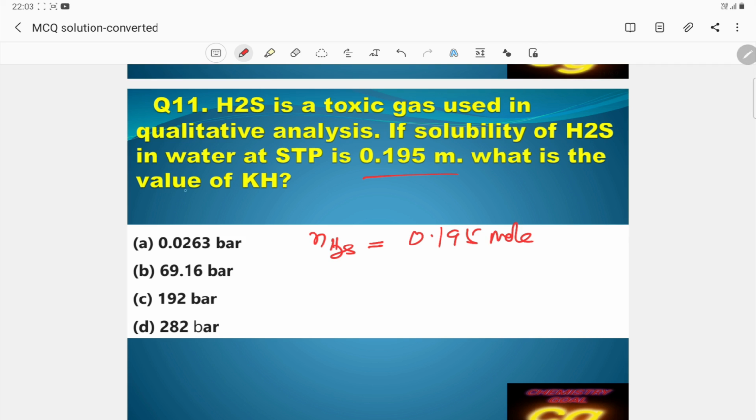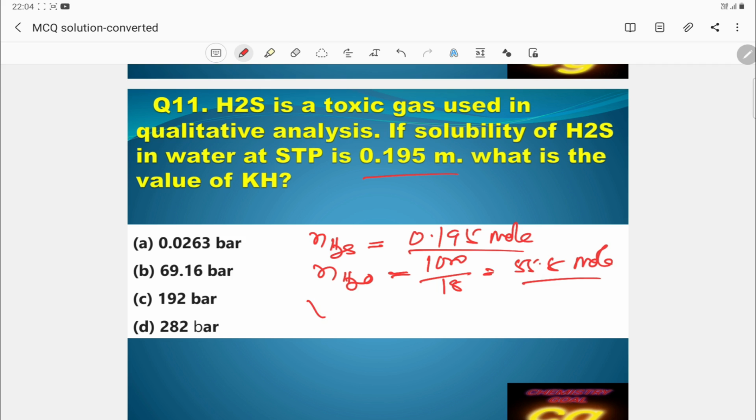If solubility of H2S in water is this much, and it is in water solution, so per liter, if you take 1000 gram, if volume of water is 1000, mass is 1000, so number of moles will be 1000 by 18, answer is 55.5 mole. So this is the number of moles of water and this is the number of moles of H2S.